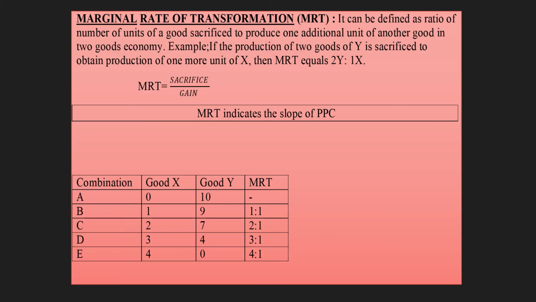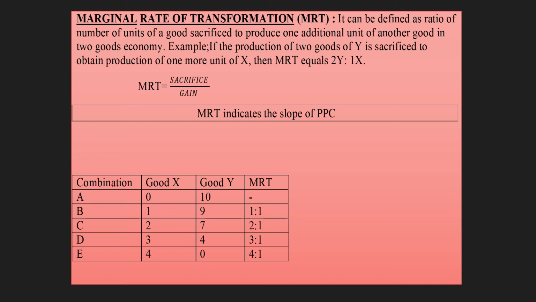Students, marginal rate of transformation. It can be defined as the ratio of the number of units of a good sacrificed to produce one additional unit of another good in a two-goods economy, where we are presuming we are only going to produce two goods. Example, if the production of 2 units of Y is sacrificed to obtain the production of one more unit of X, then MRT is equal to 2Y is to 1X.